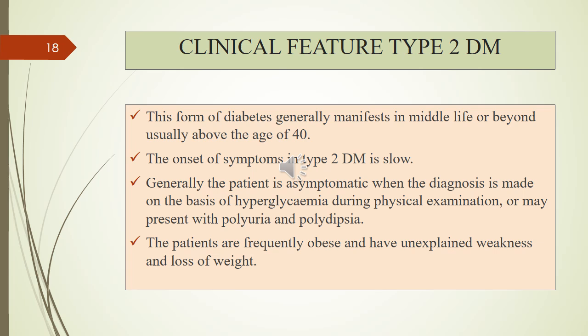Let's talk about the clinical features of type 2 diabetes mellitus. Usually above the age of 40, and the onset is very slow, and they don't have any symptoms. It is generally asymptomatic. At a later stage, type 2 diabetes patients have polyuria and polydipsia also. They are frequently obese persons, and ketoacidosis is sometimes seen as a complication, but there are very few complications of this kind in type 2 diabetes.